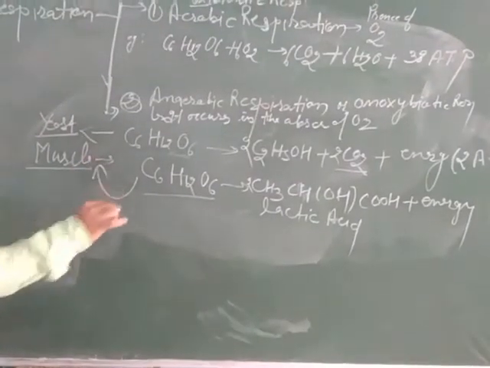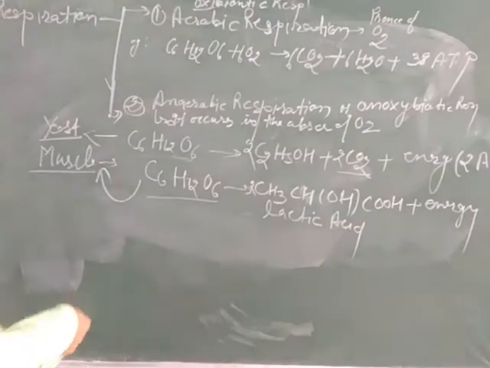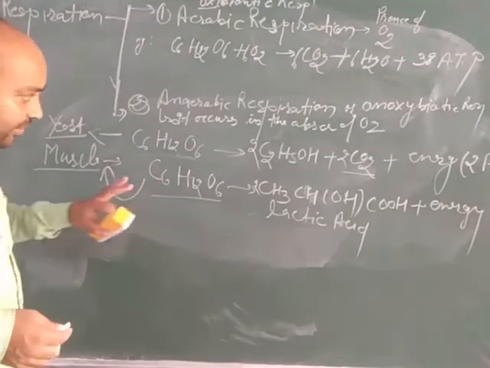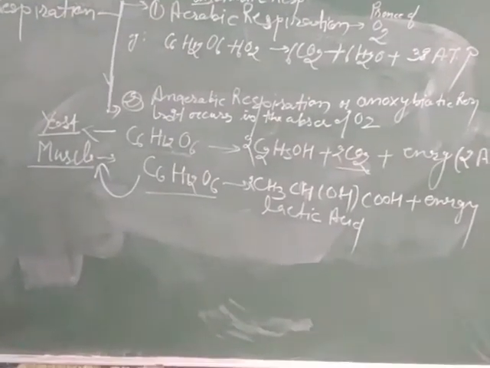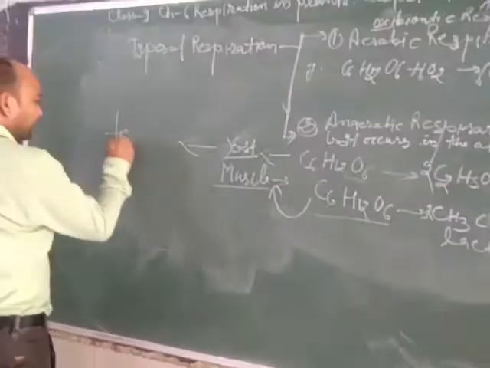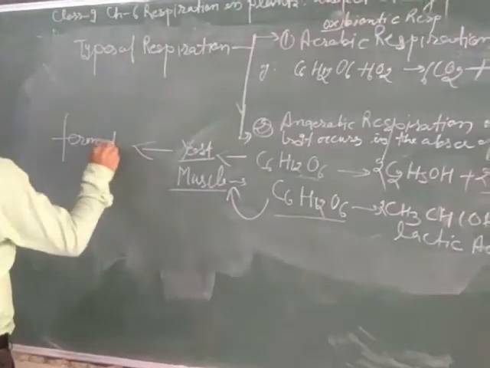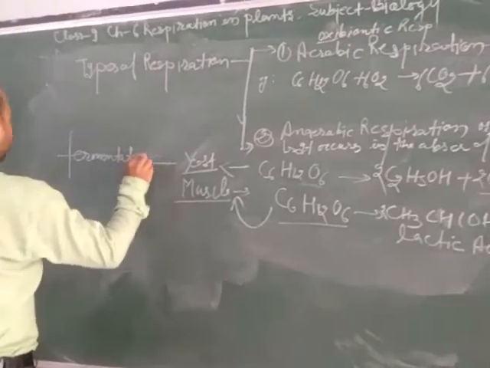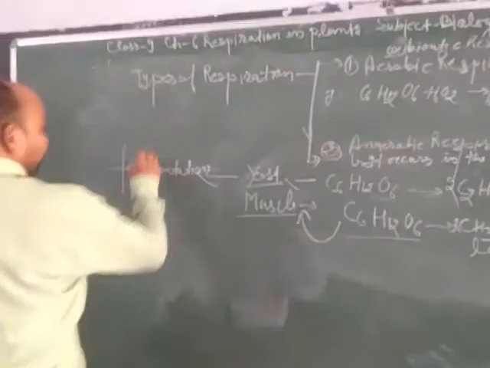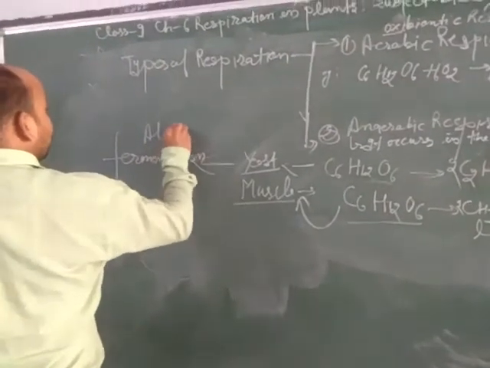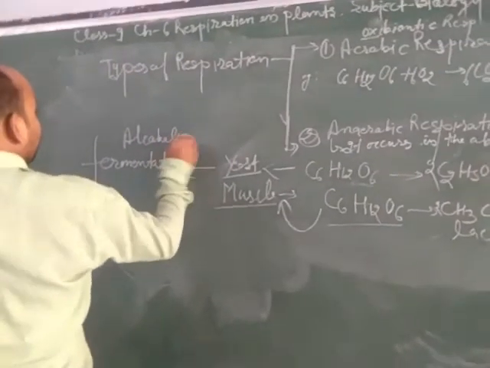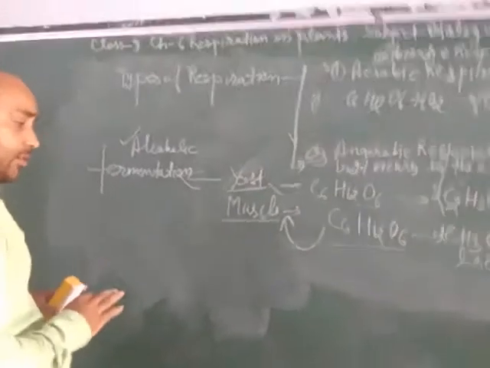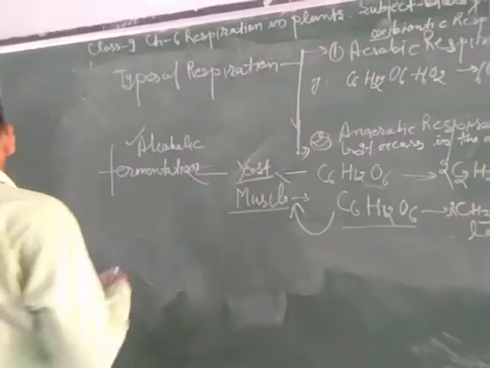It is also anaerobic respiration, or we can say that it is a partial respiration condition that occurs in our body. In this case, it is a fermentation process. It is also called the fermentation process. In alcoholic fermentation, it is called the alcoholic fermentation process, because by this process we can prepare alcohol.